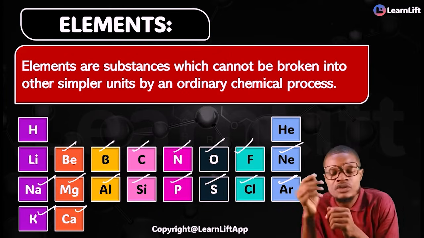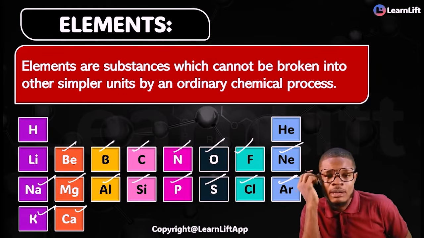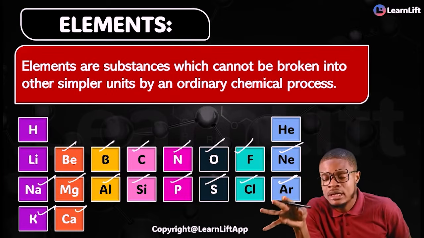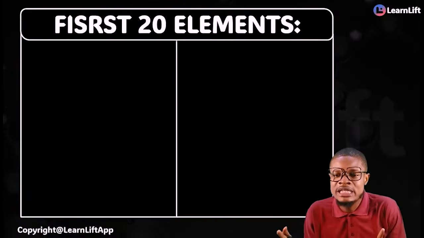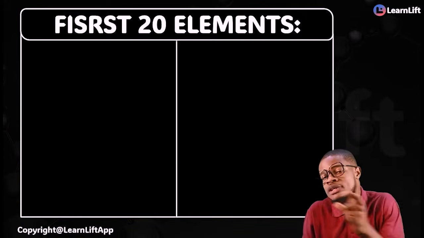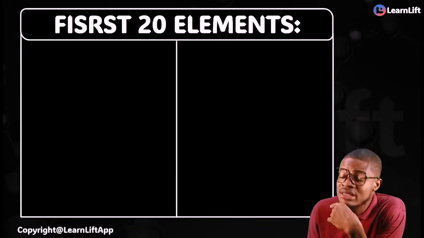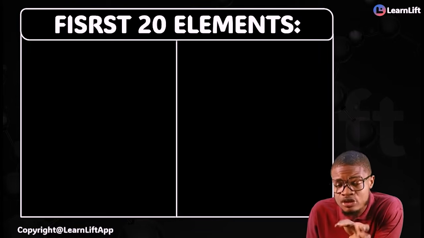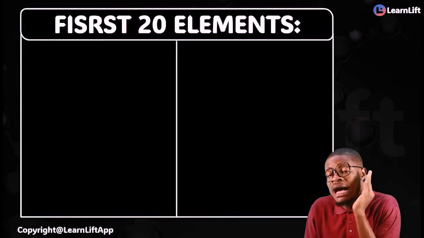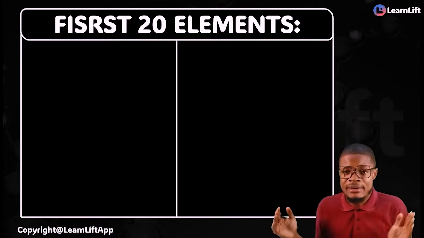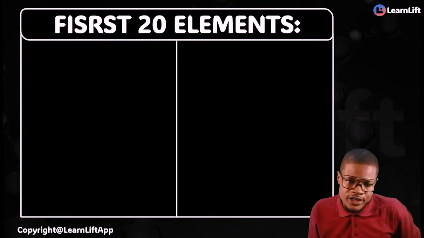If it's looking confusing for you, just follow me. When I get to the periodic table, I'm going to explain and dismantle this in detail. But first, regarding this exam in particular, you must know these first 20 elements. I'm going to learn 40 elements in general, but first, know the first 20.